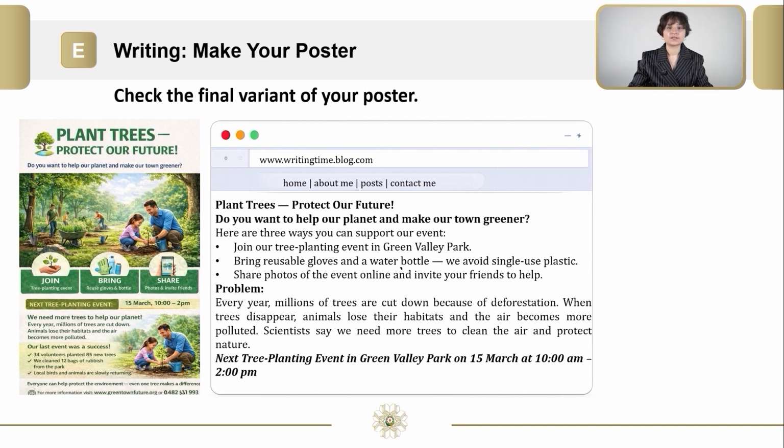Now we came to the last slide of our lesson. This is how your poster should look like. As you can see, I included a picture itself, but also the content that will support my poster. I believe that your poster looks very nice. Now it is time to finalize our lesson. Dear students, I'm very proud of you. As we reach the end of the lesson, it is time to think what we did today.